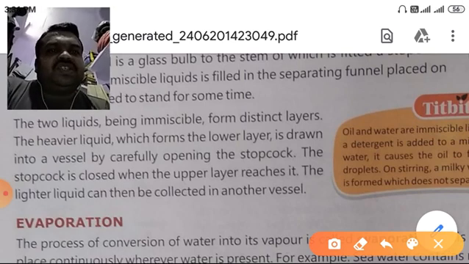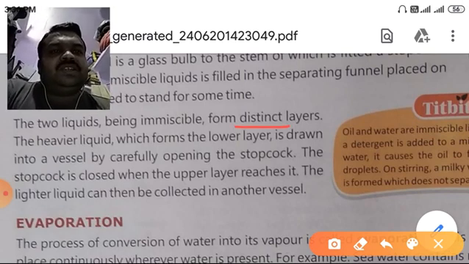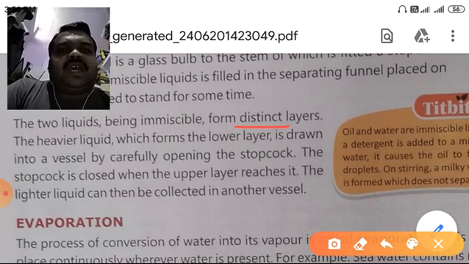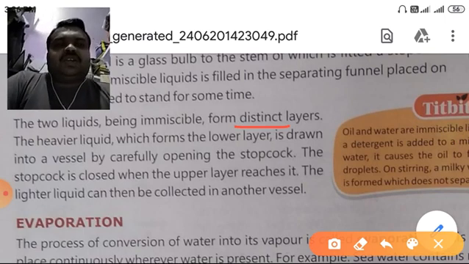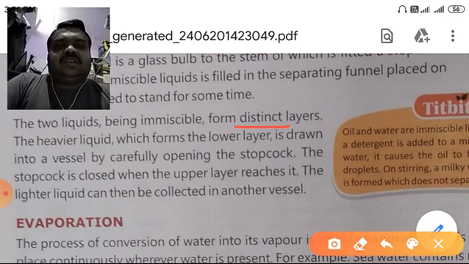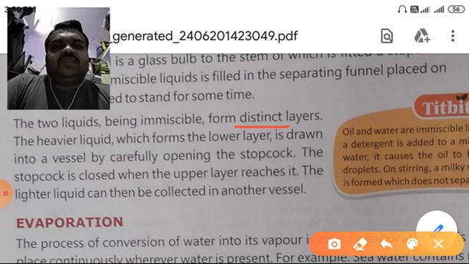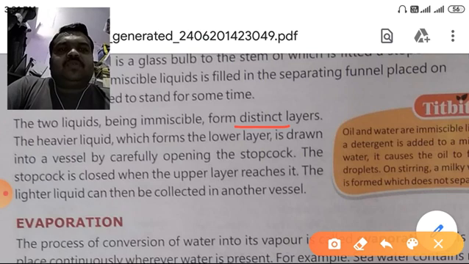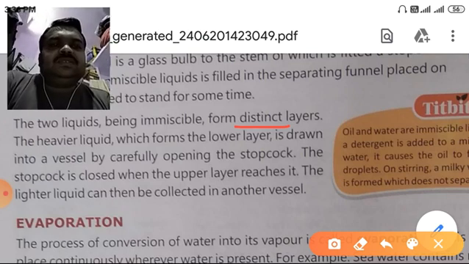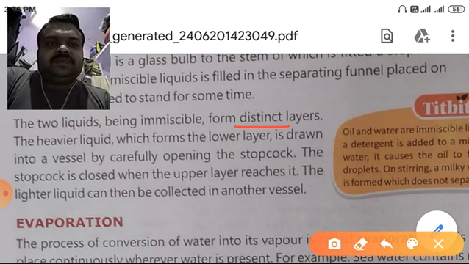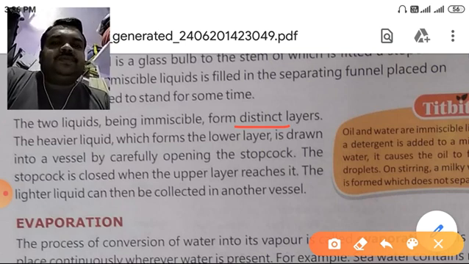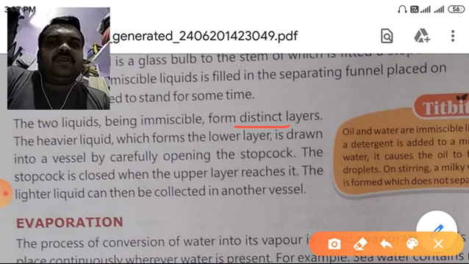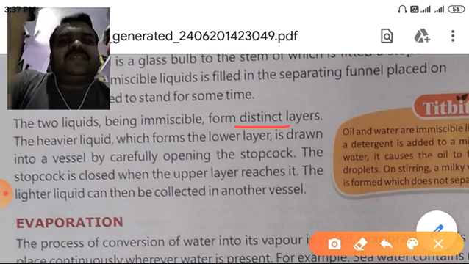Underline this word distinct. Distinct means different. The heavier liquid, which forms the lower layer, is drawn into a vessel by carefully opening the stopcock. The stopcock is a type of cap which we fitted on this vessel.